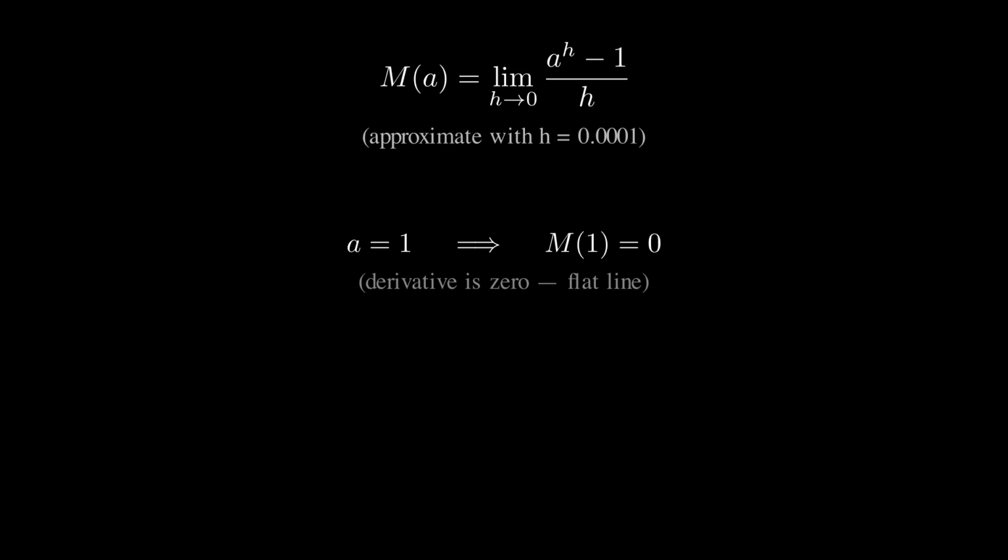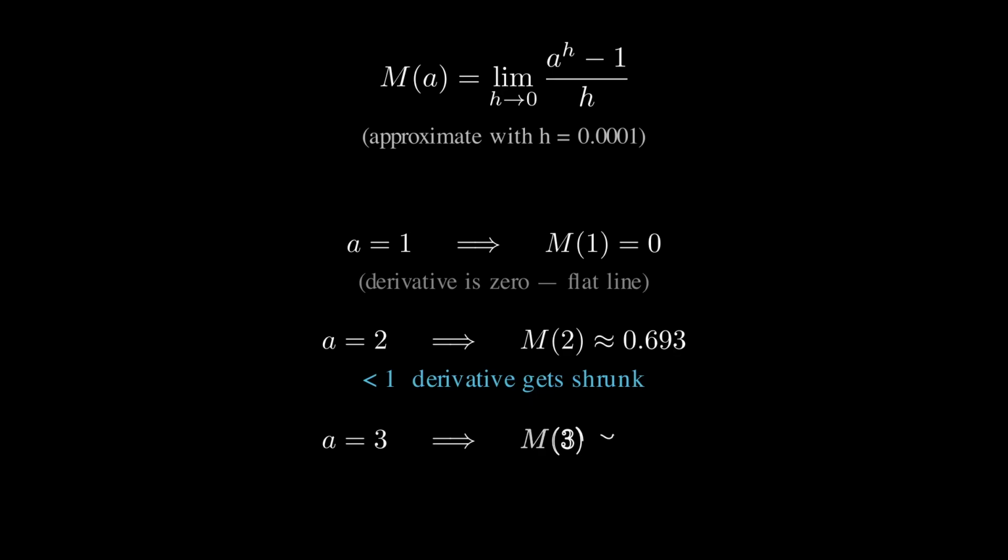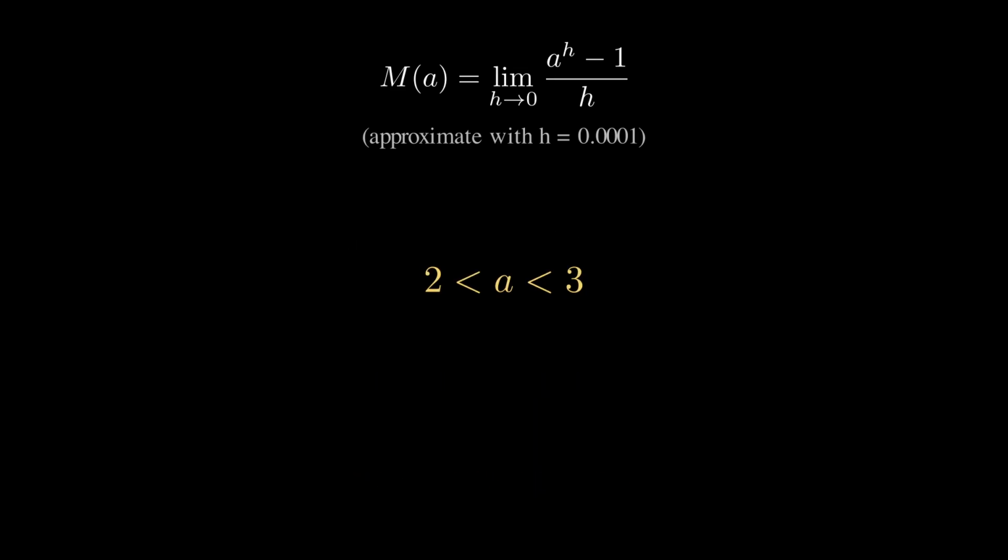And m of 3 will get us a bit over 1, so our derivative will get stretched or increased. Okay, we're getting closer. We know our a is somewhere between 2 and 3.